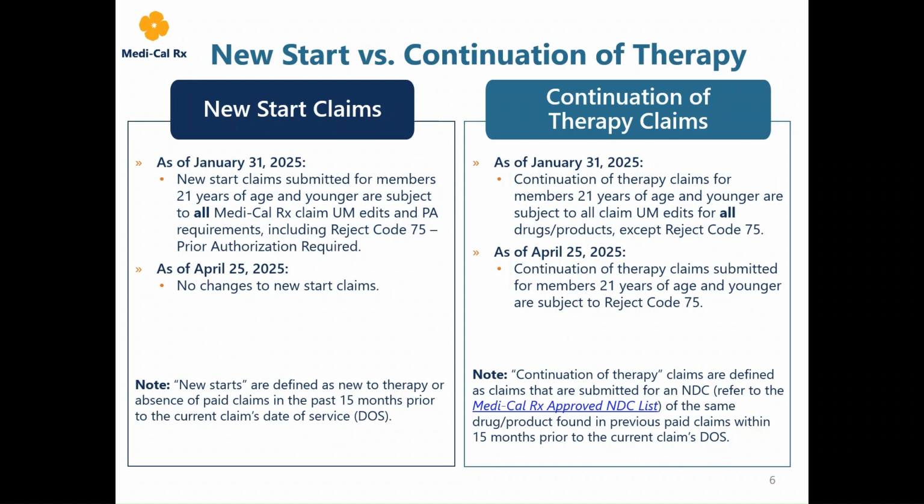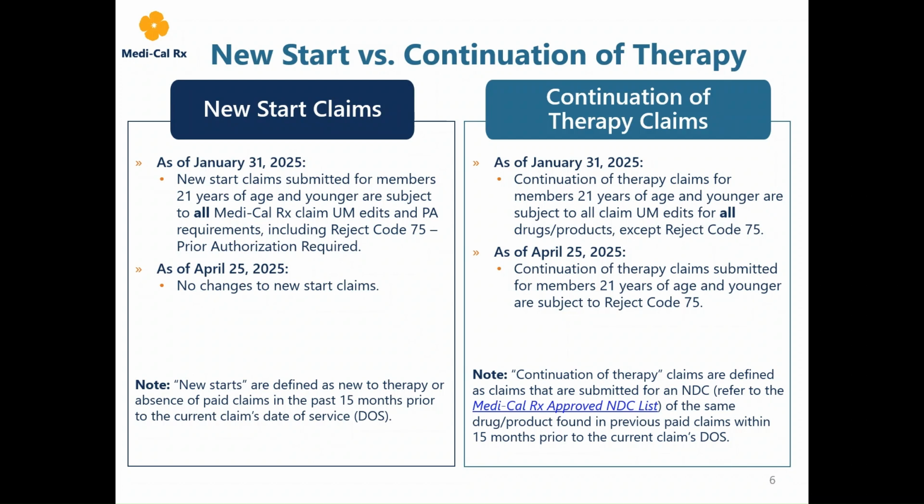Now, moving on to continuation of therapy claims. Continuation of therapy claims are defined as claims submitted for an NDC of the same drug or product found in previous paid claims within 15 months prior to the current claim's date of service.